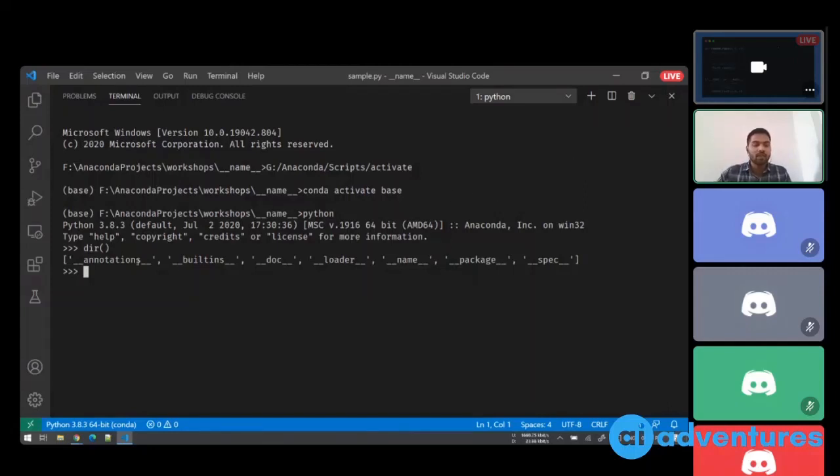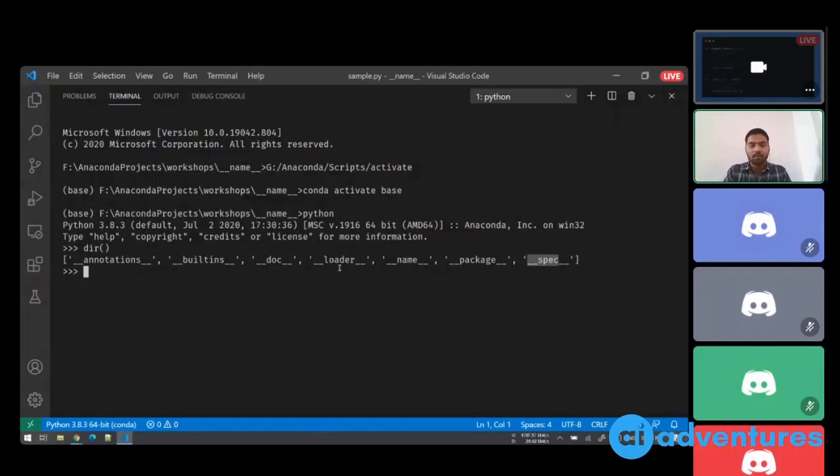So you can see that there's a variable called __annotations__, there's a variable called __builtins__, __doc__, __loader__, __name__, __package__, and __spec__. These are the special variables that I was talking about that the Python interpreter will load even before executing the first line of code. We can have a look at them.